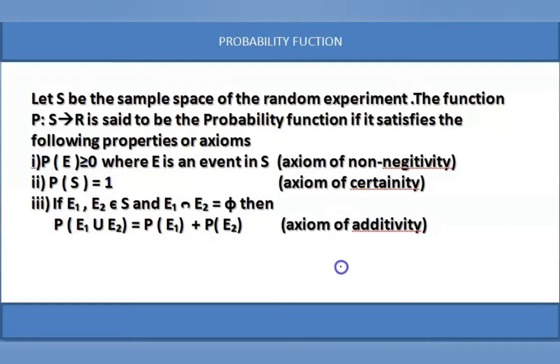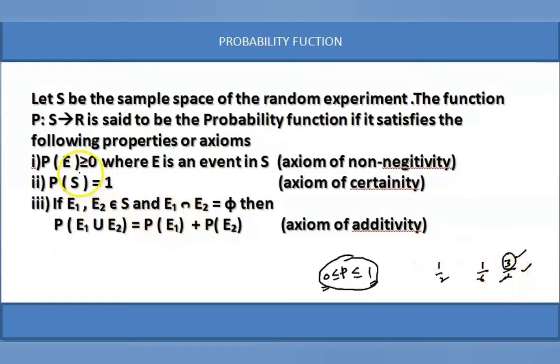Probability always lies between 0 and 1. 0 is the probability of an impossible event, 1 is the probability of a certain event. What is the probability of getting a head? 1 by 2. Probability of getting 3 on the die? 1 by 6. Probability of getting 1, 3, 5 on the die? 3 by 6. So 1, 3, 5 are the odd numbers on the die, three favorable events, by the total number of events, 6. So this is 3 by 6.